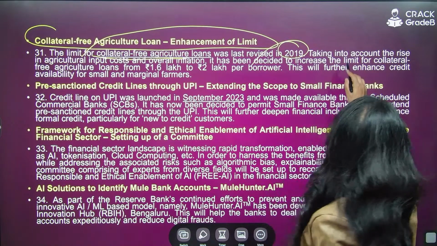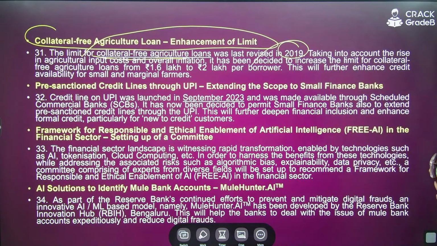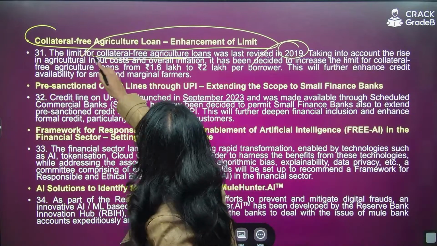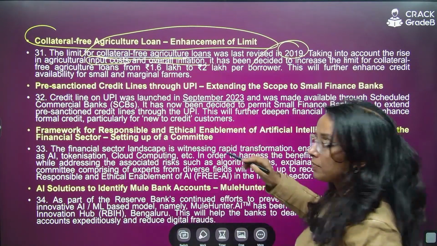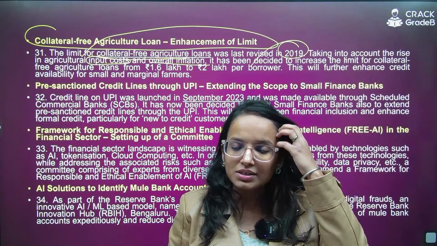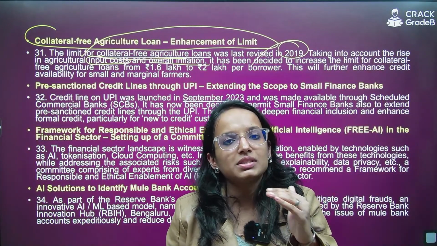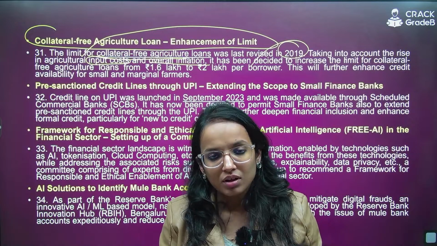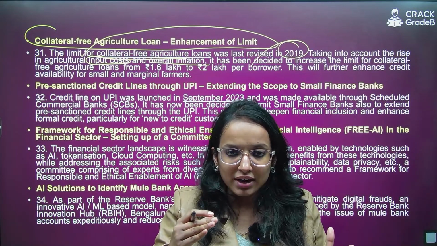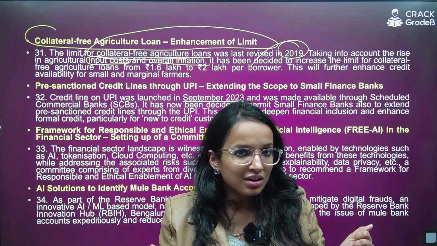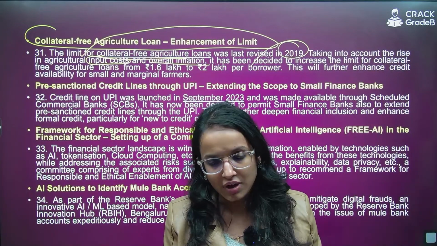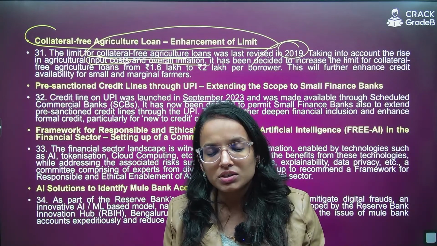Taking into account the rise in agricultural input cost and overall inflation, agriculture input cost is rising, right? Machineries, equipments, they are costlier. So input cost is rising, inflation is also rising. So there's a pressure on the pocket of the farmer, particularly the small and marginal farmers.